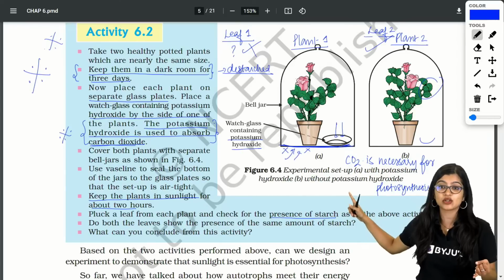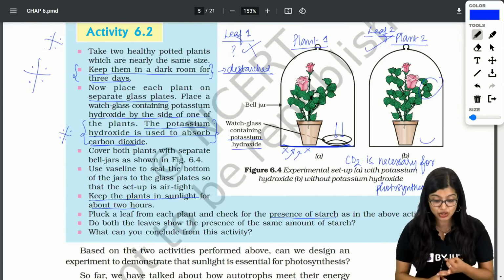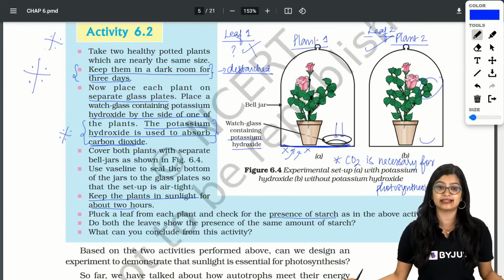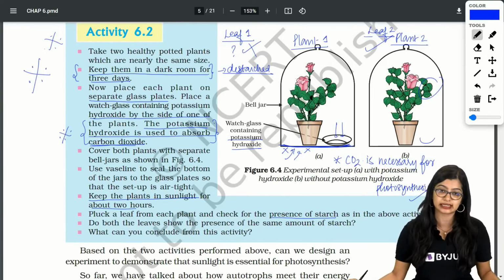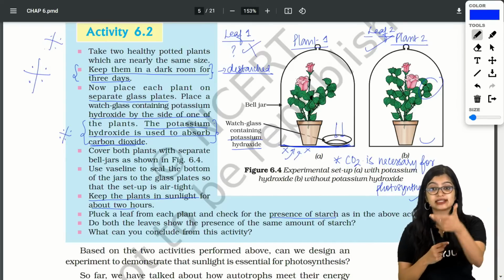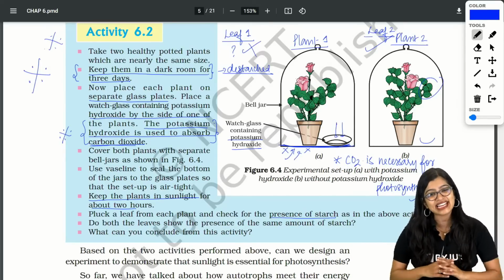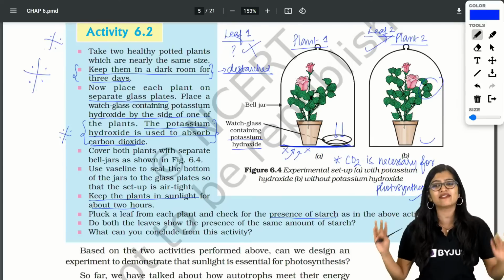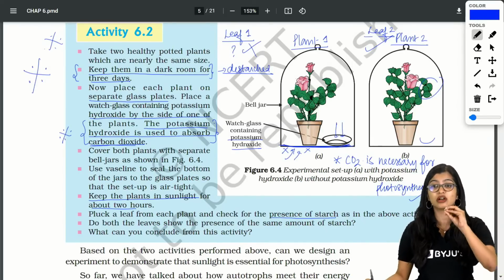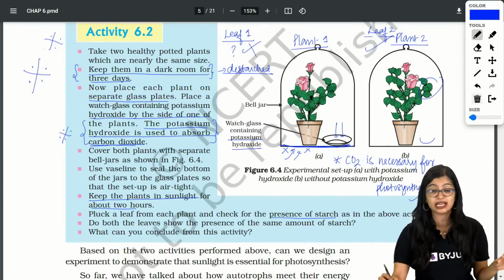And what is the purpose of 6.2? The purpose of activity 6.2 is to tell us that carbon dioxide is necessary for photosynthesis, right? So this is very, very important. Try to understand the inference, and this is very easy. If you get activity based questions, in MCQ it will definitely come, so be very, very careful.